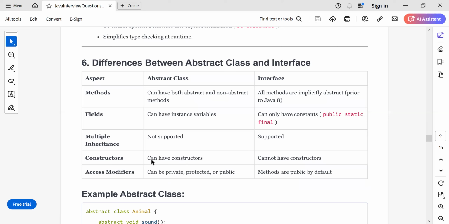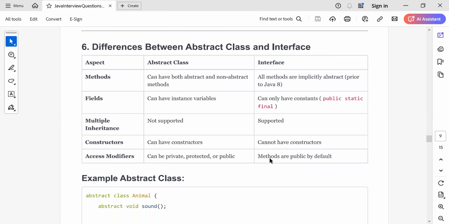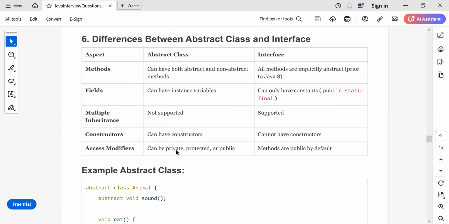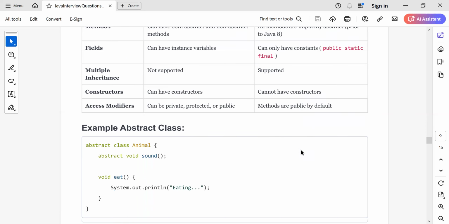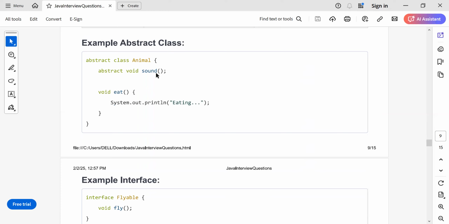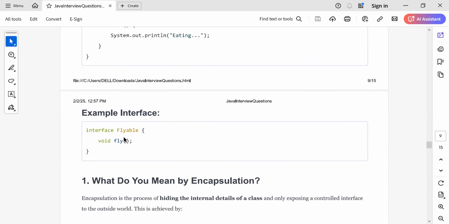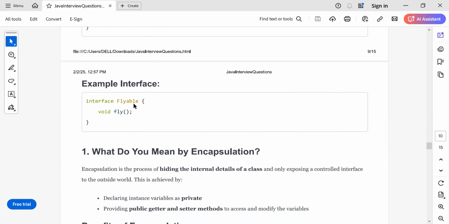An abstract class can have a constructor, but interfaces cannot have a constructor. For access modifiers, an abstract class's members can be private, protected, or public, but interface methods are public by default. You cannot change the access specifier. Even if you don't specify it, it is public by default. Let's try to understand with examples. Animal is an abstract class and sound is an abstract method. For an interface example, Flyable with a fly method. We saw the abstract class, the interface, and the differences.